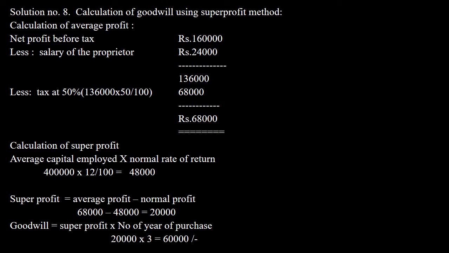So super profit is nothing but average profit minus normal profit. We know the average profit is 68,000 and the normal profit is 48,000. So average profit minus normal profit is super profit, which is 20,000 in this case. Then goodwill is how many years purchase? It is 3 years purchase. Therefore, 20,000 into 3 will give you 60,000. That's it. Then we'll go to the next sum now.